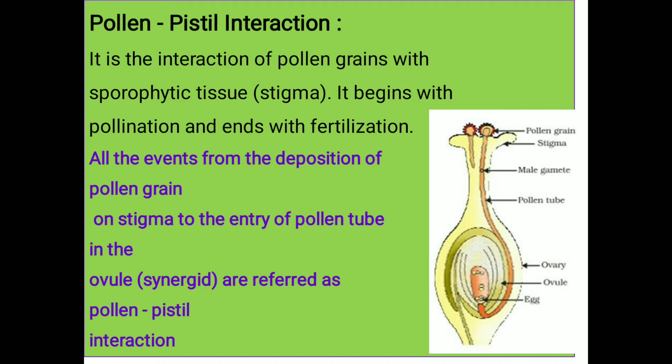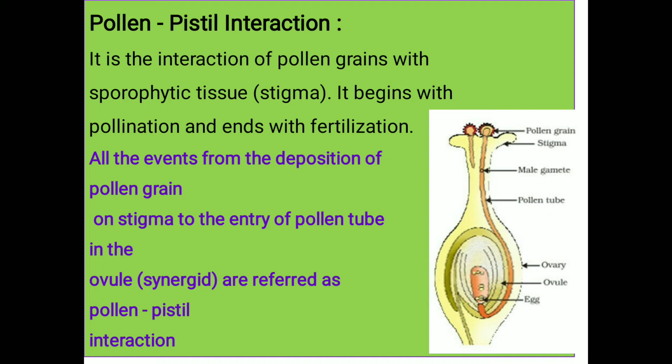This process involves pollen recognition. How is it happening? The stigmatic surface of the flower refuses a wrong type or incompatible pollen grain. A physiological mechanism operates to ensure that only intraspecific pollen germinates successfully.